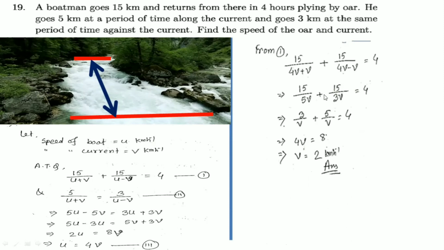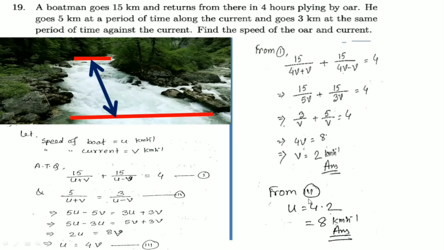Then 15 by 5v plus 15 by 3v equals 4, so 3 by v plus 5 by v equals 4. Cross multiplying, 8 equals 4v, so v equals 2. Or you may take 1 by v as common, or use v as the LCM, as you wish. Then you get v, the current speed.